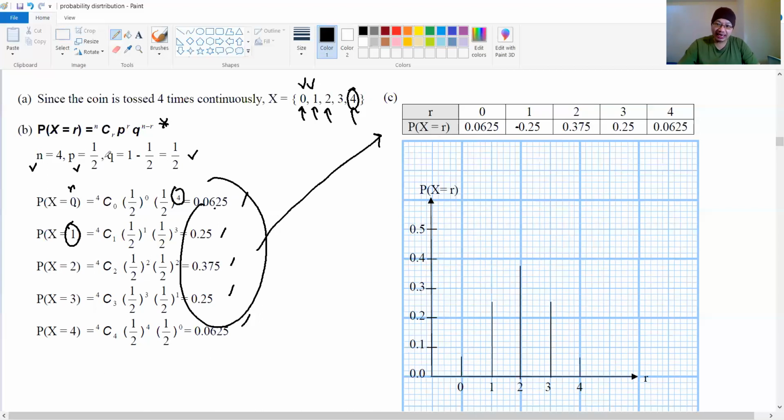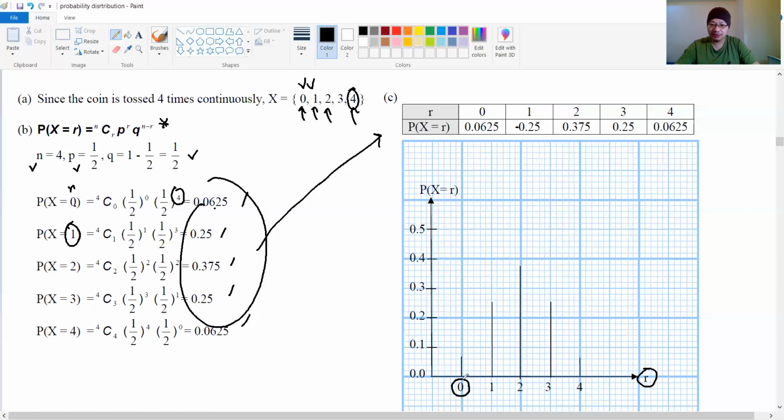So what's next? How to sketch the graph, right? Just do the normal sketching of the graph. You already learned this in mathematics, in Modern Maths, chapter 2. So 0, 1, 2, 3, 4. This 0 represents the value of r, it is not the origin.